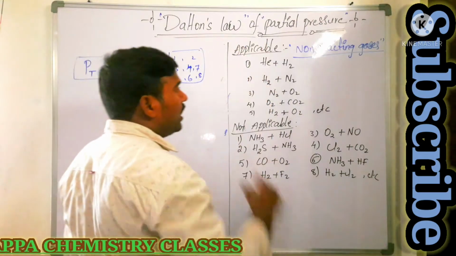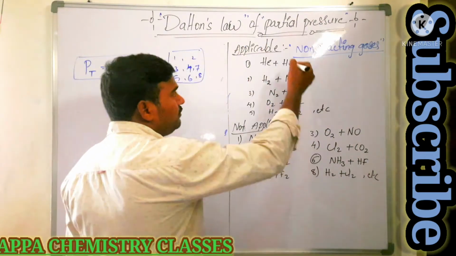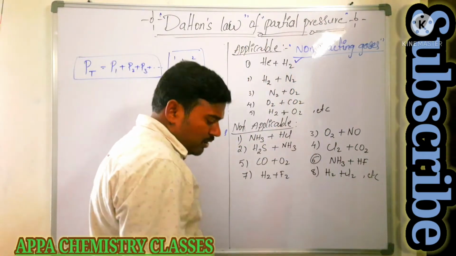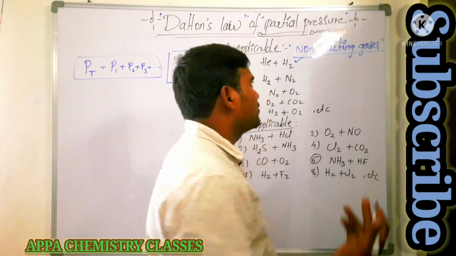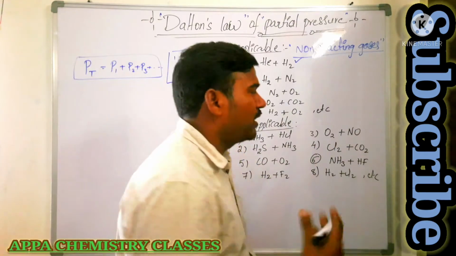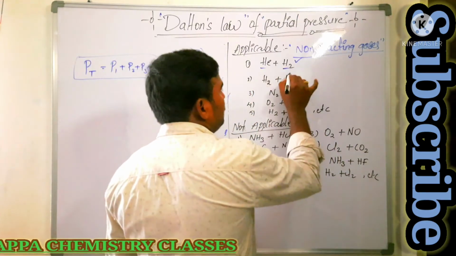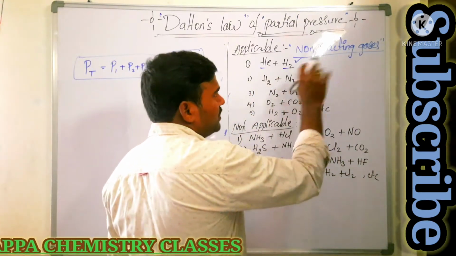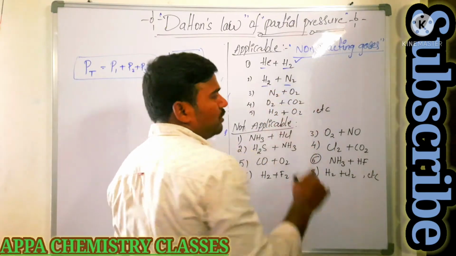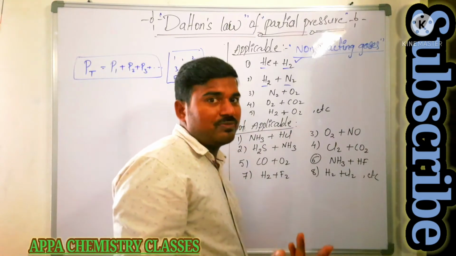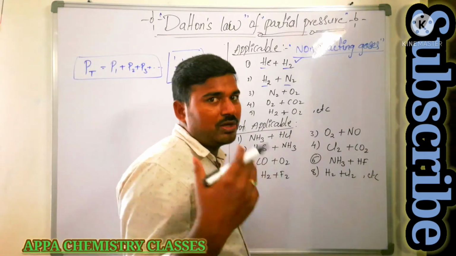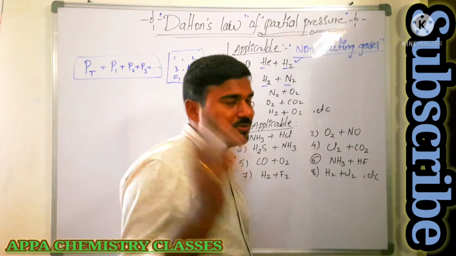Now what non-reacting gases can you take? Helium and hydrogen gas. Inert gases will not react with any other gases, so inert gases mixed with another gas, such as helium and hydrogen, or helium and nitrogen, come under non-reacting gases. Hydrogen and nitrogen at normal conditions won't react; they require specified conditions, which is Haber's process we had seen.